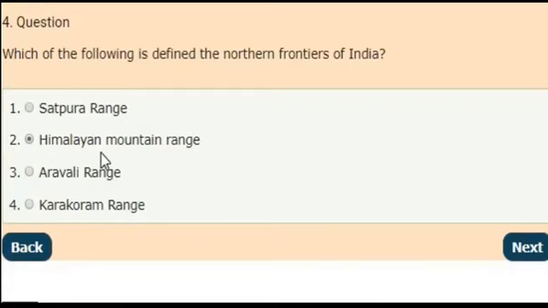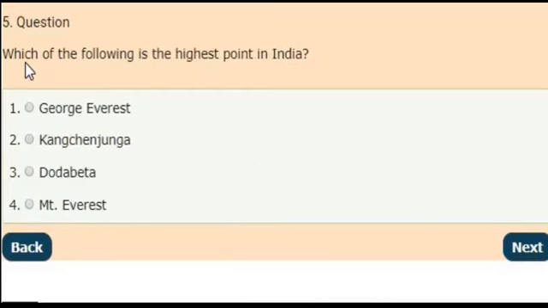It defines the northern frontiers of India. Next question. Which of the following is the highest point in India? You can comment your answer in the comment section. And the correct answer is Kanchenjunga. It is the highest point in India.